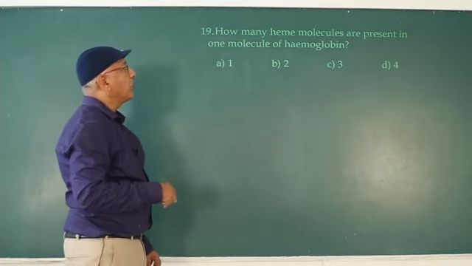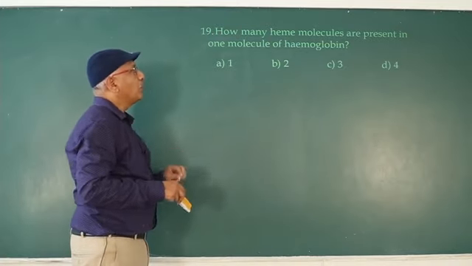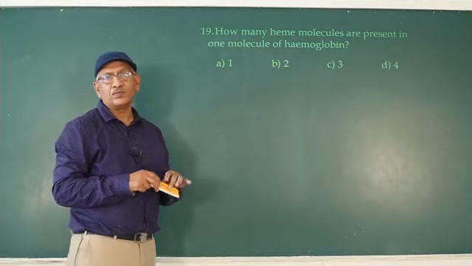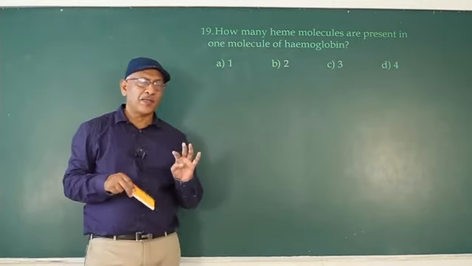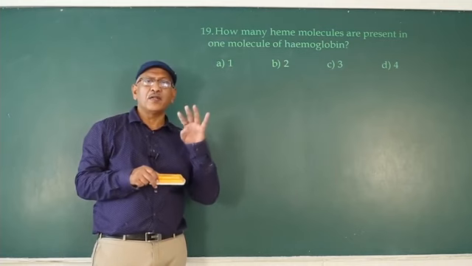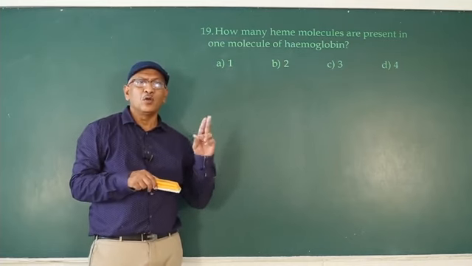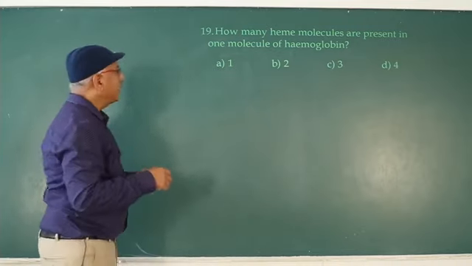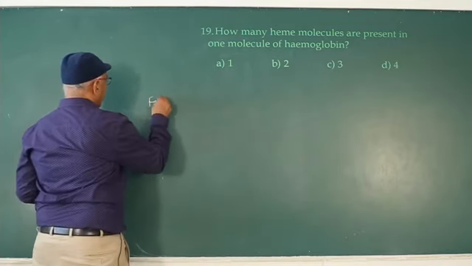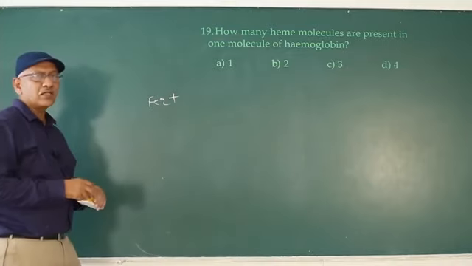How many heme molecules are present in one molecule of hemoglobin? 4. 4 heme molecules. Hemoglobin is a protein containing 4 polypeptide chains, 2 beta polypeptide chains, 2 alpha polypeptide chains. Each polypeptide chain contains Fe2+ ferrous ion.